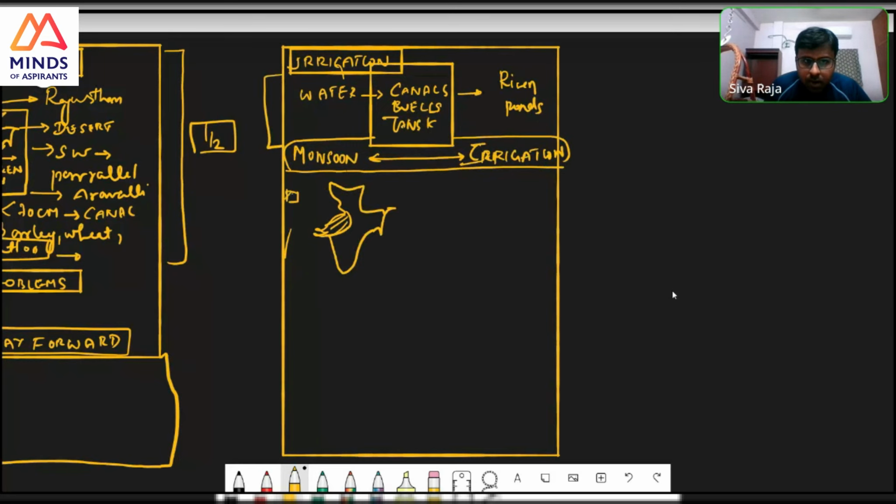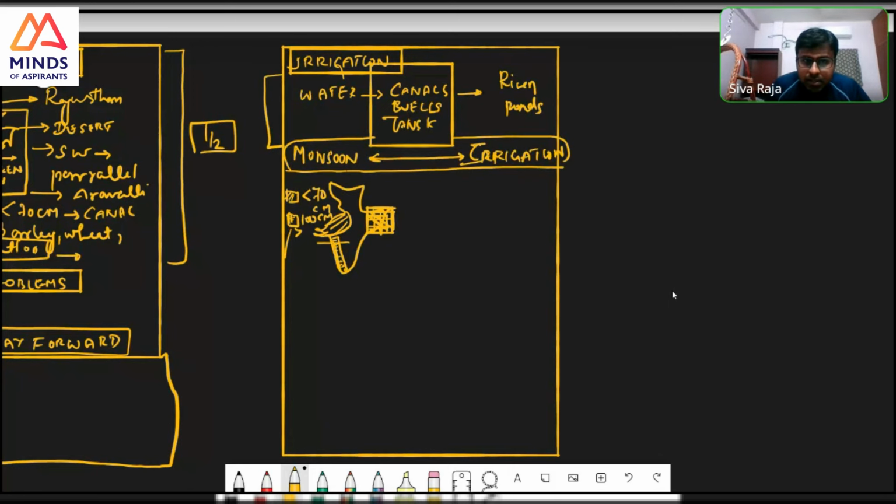Like in the book, this area is less than 70 centimeter. And this area, if you see in the geography book, will be the highest rainfall area. I will mark it and say above 100 rainfall, a pictorial representation.